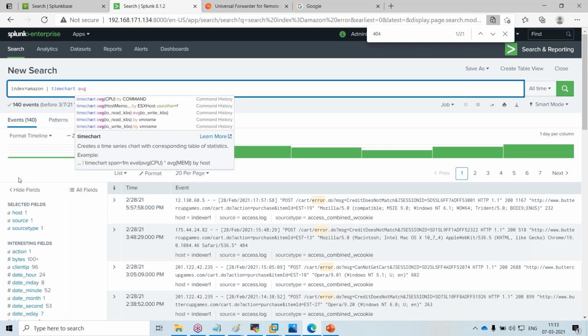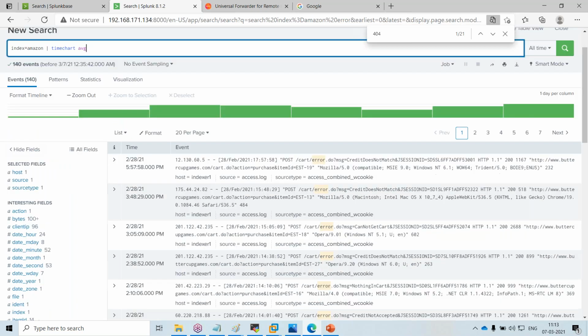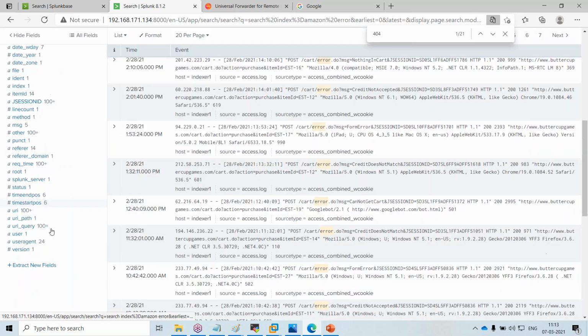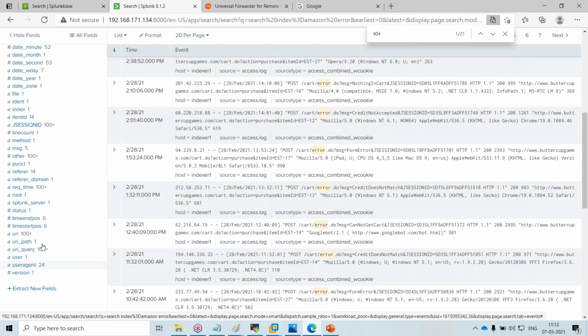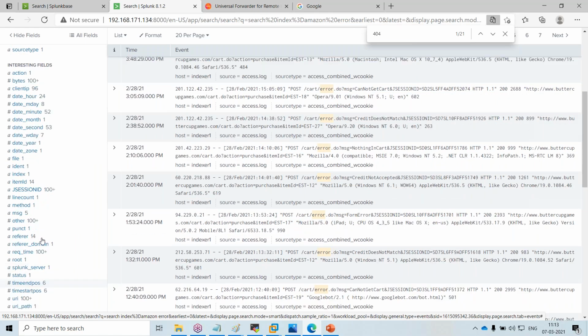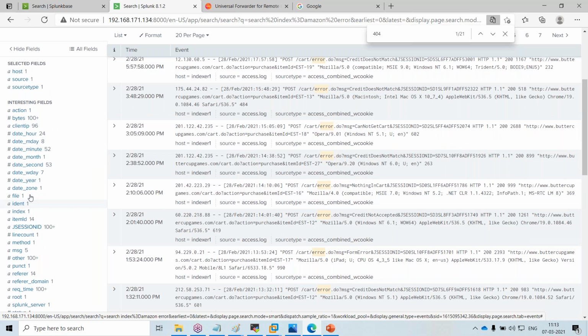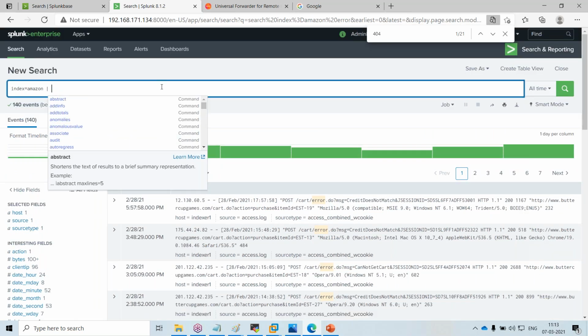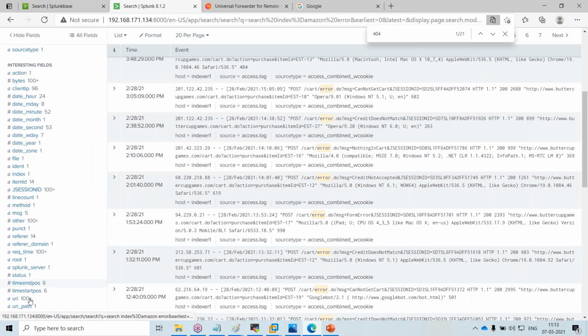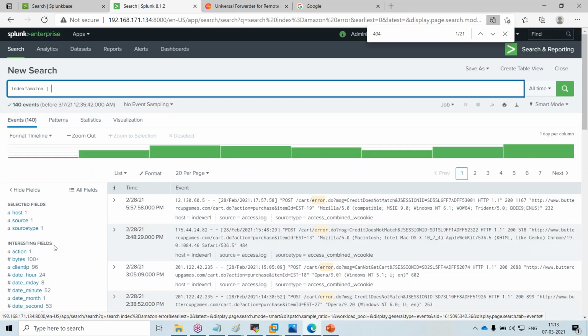Here I don't have any response times or averages. You can write some Splunk queries. If you have a field called response time, you can check it directly. You can prepare a dashboard with response time stats, like how many transactions are